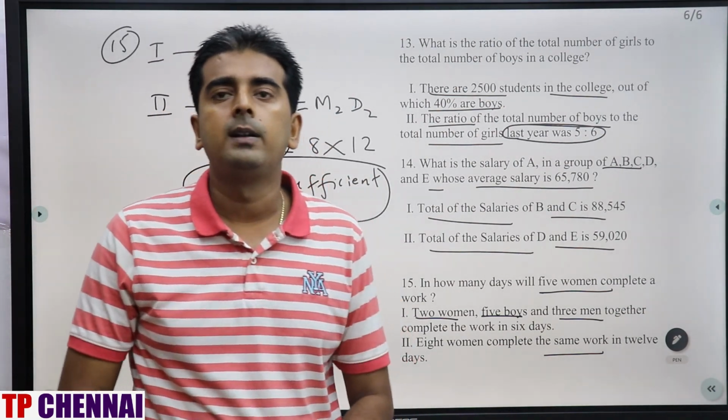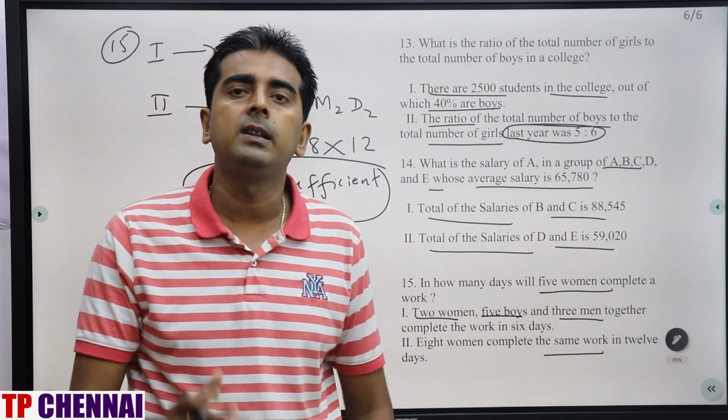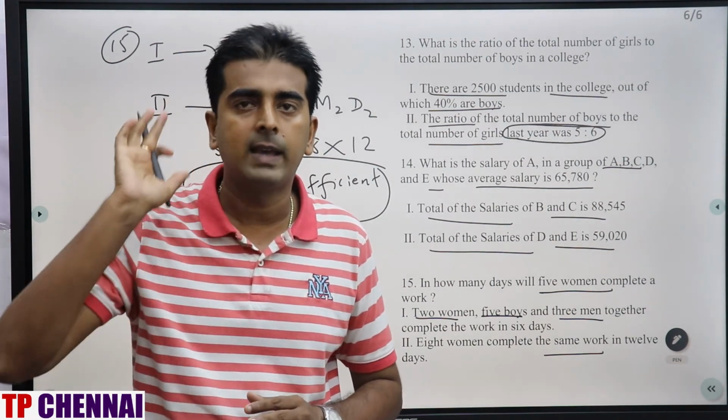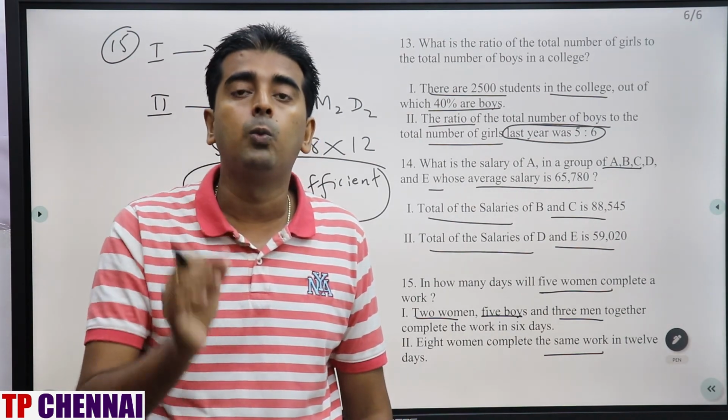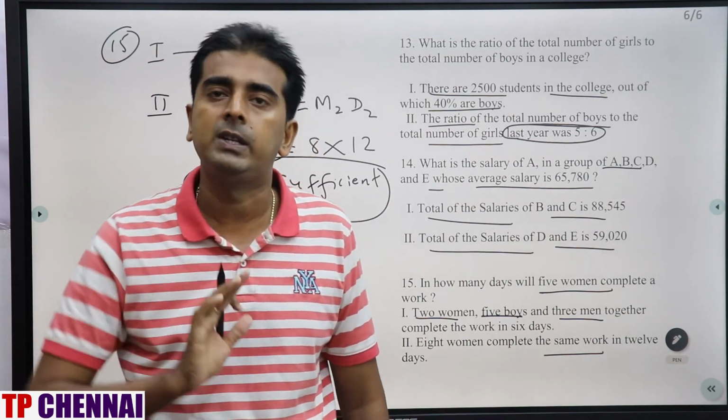So I hope you understood how to solve data sufficiency. Again I am repeating, you are not supposed to calculate, you have to assume. But you have to have one solid reason with you why this is not sufficient, why this is sufficient, right?